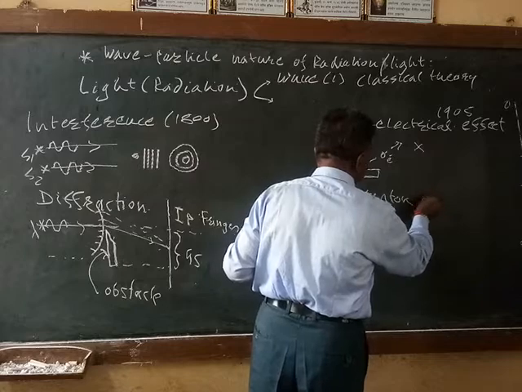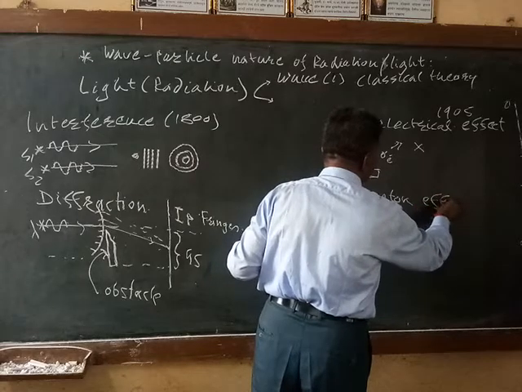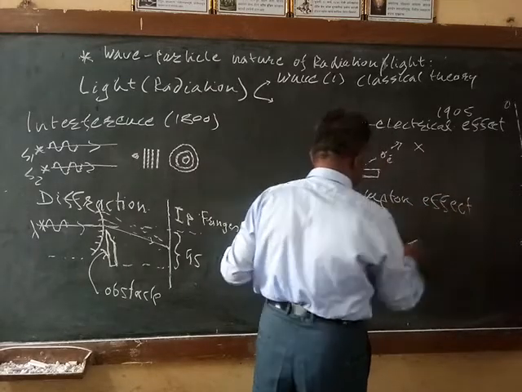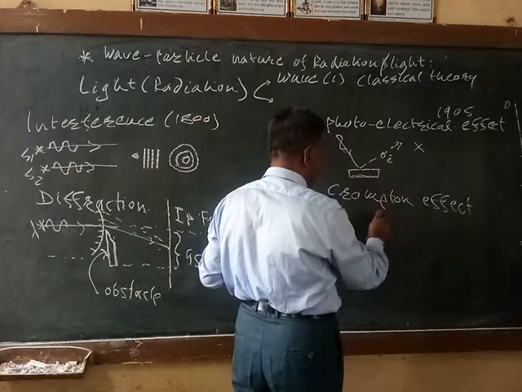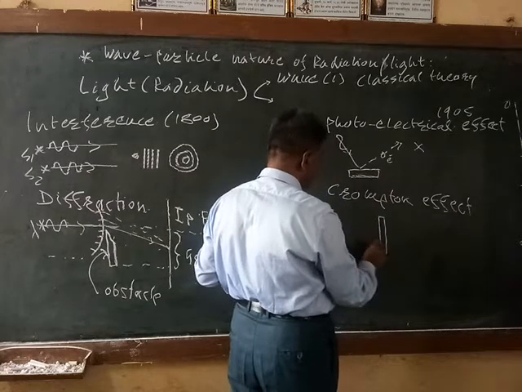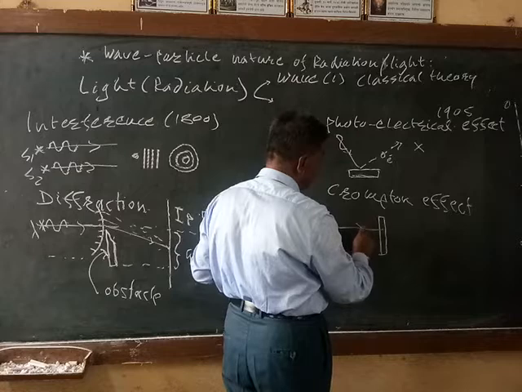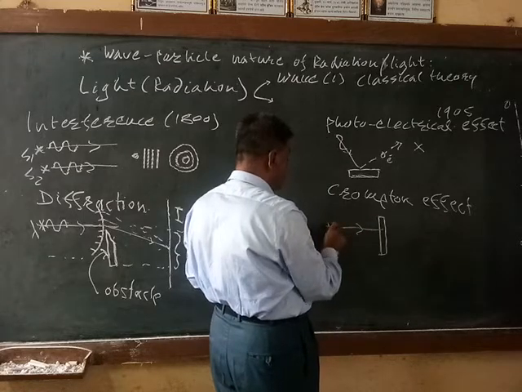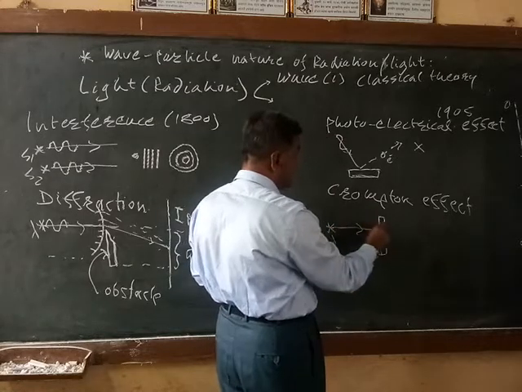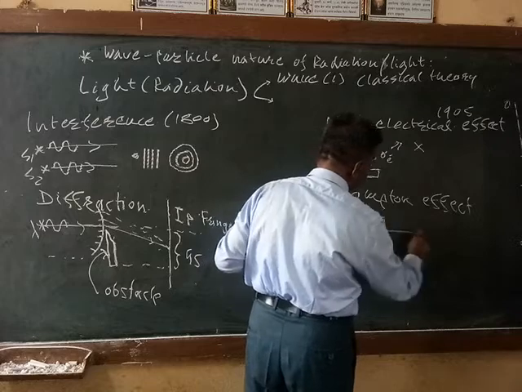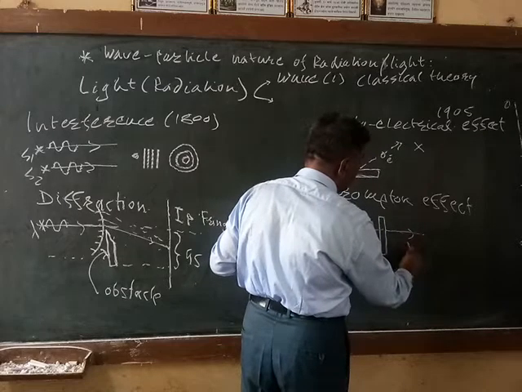Compton effect. In this effect also, light is incident on a thin foil. Suppose light of wavelength lambda is incident here. After scattering, the wavelength changes.